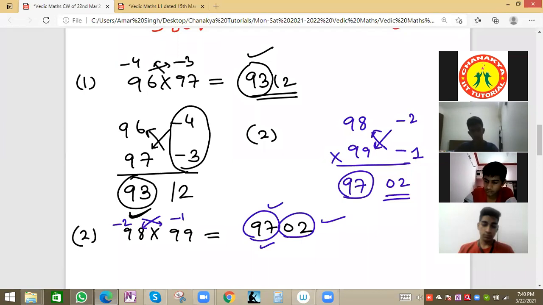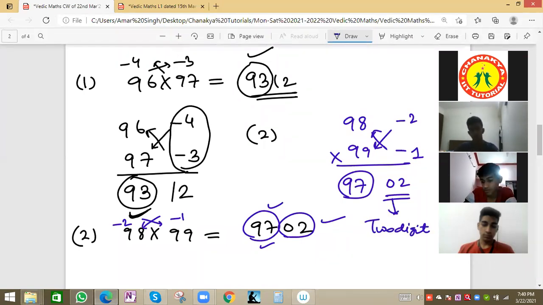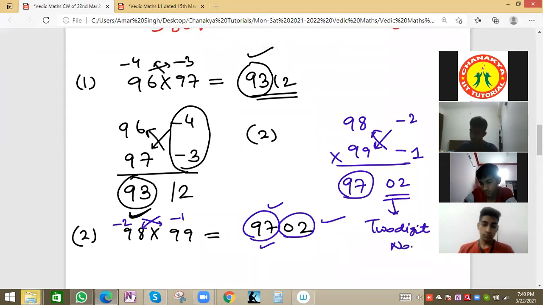Always this last value will be a 2-digit number. In place of 2, we write 02. In place of 3, we write 03. In place of 9, we write 09. In place of 8, we write 08 if 8 is coming.